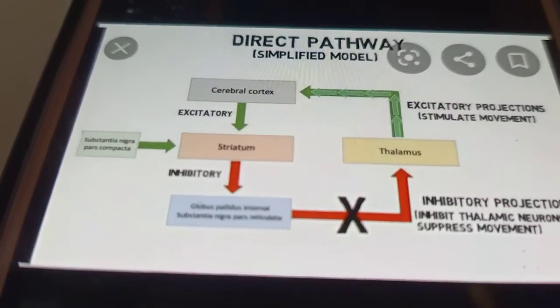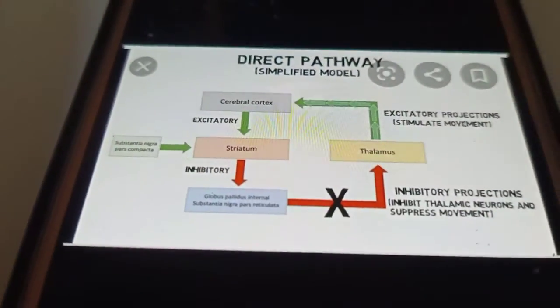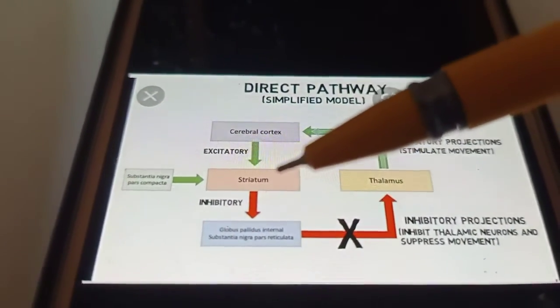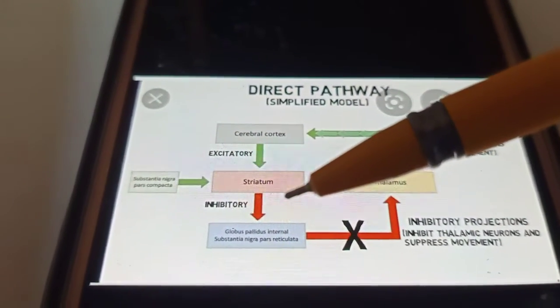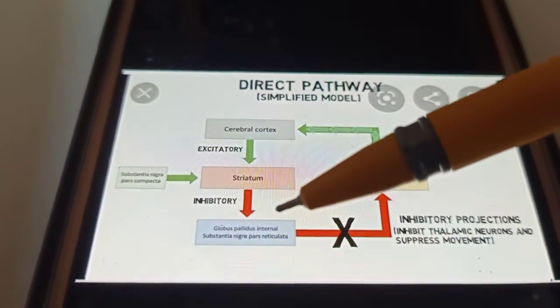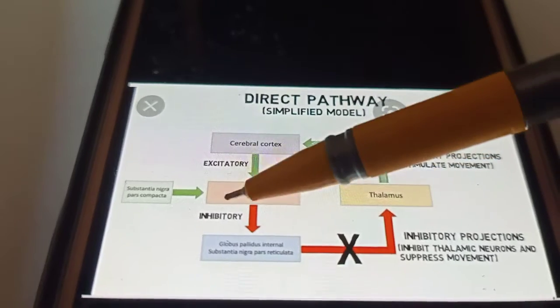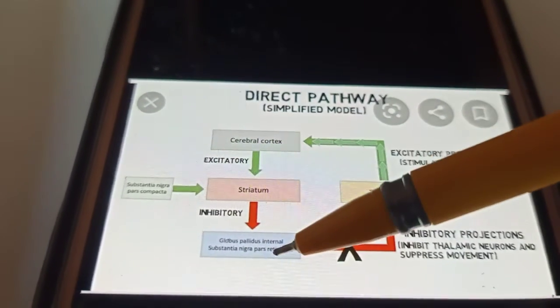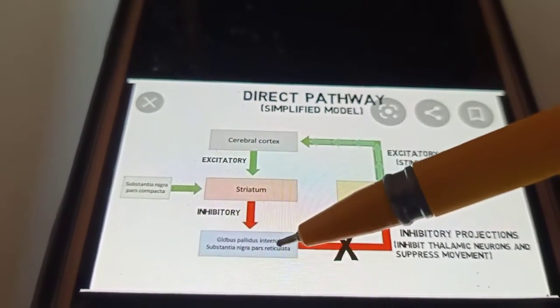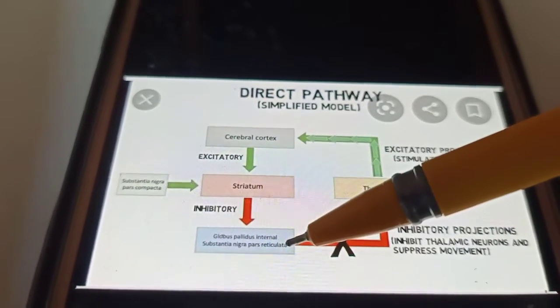Now this inhibitory signal is via GABA. What is GABA? Gamma aminobutyric acid. This neurotransmitter is sending these inhibitory signals to the globus pallidus internal and substantia nigra pars reticulata.